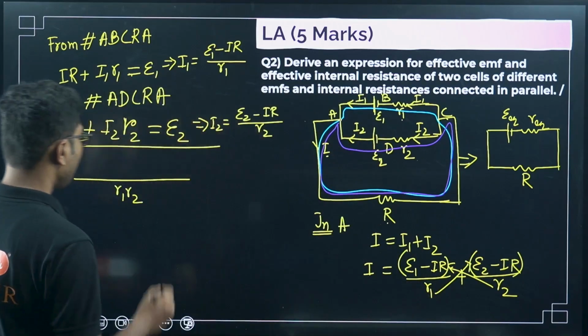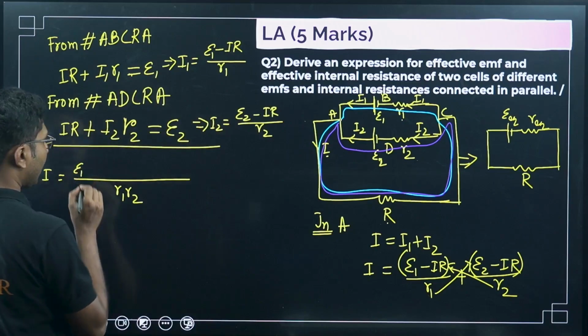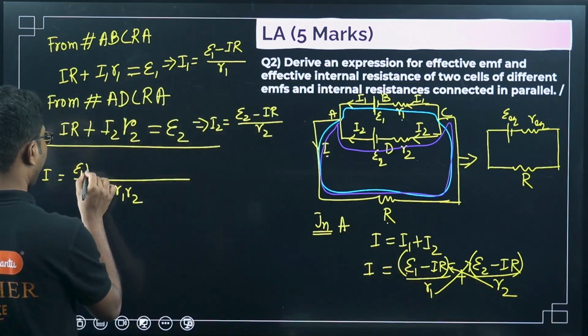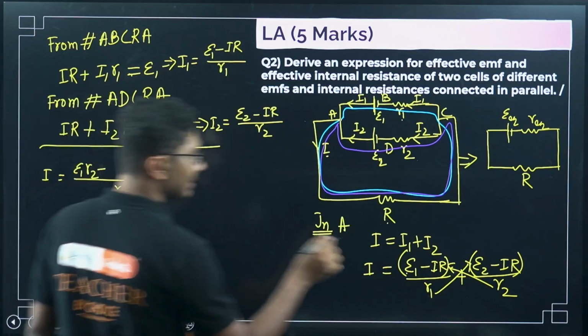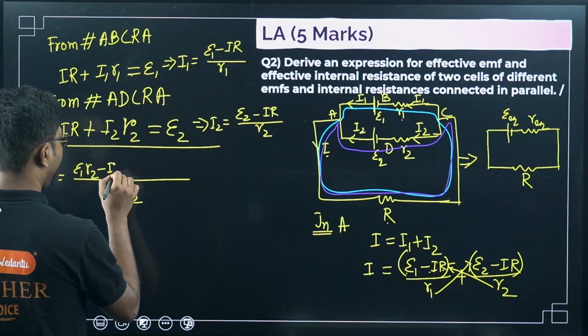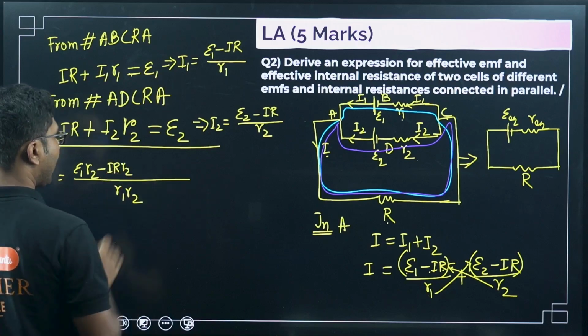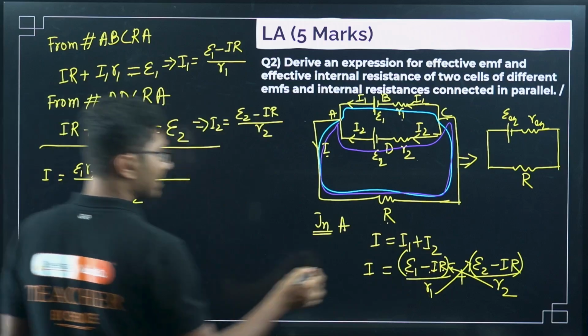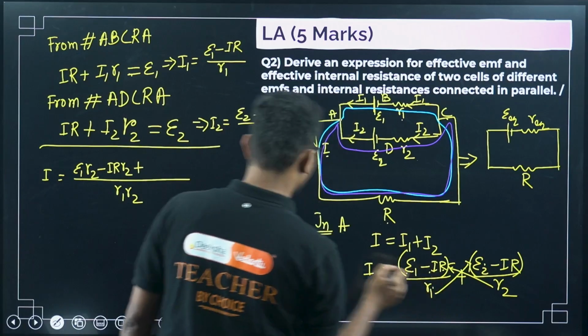Okay, so we can write epsilon 1 R2 minus IR R2, right, plus epsilon 2 R1.